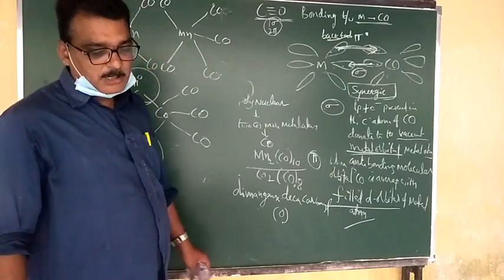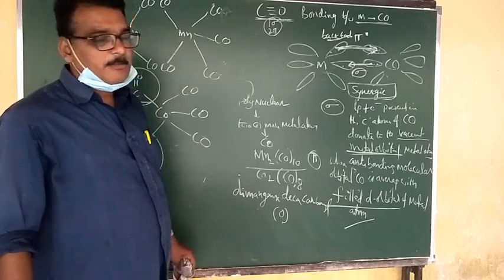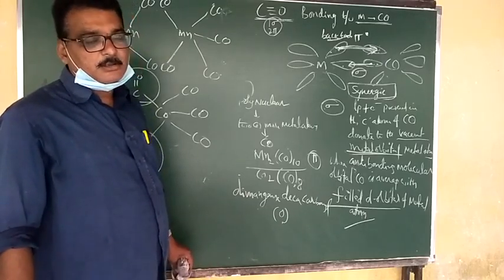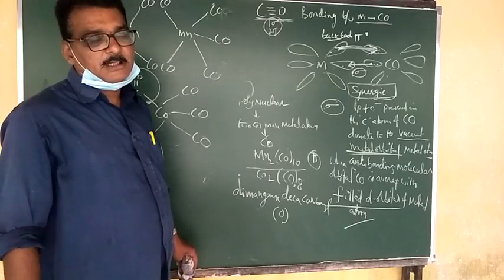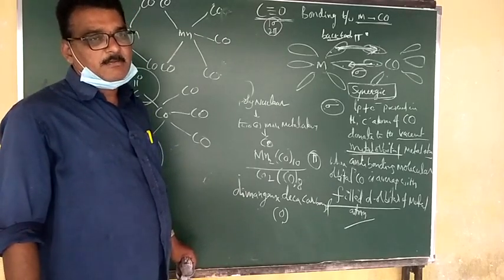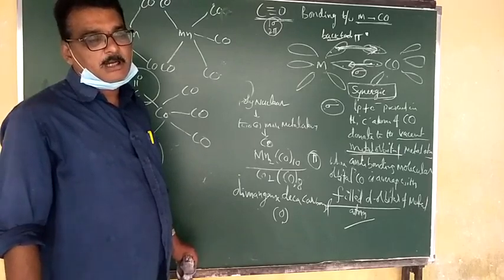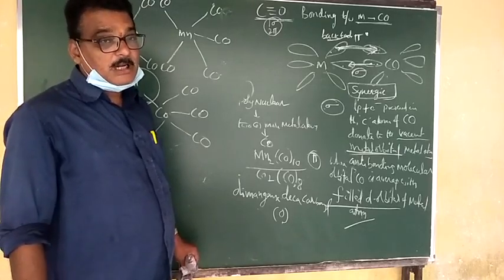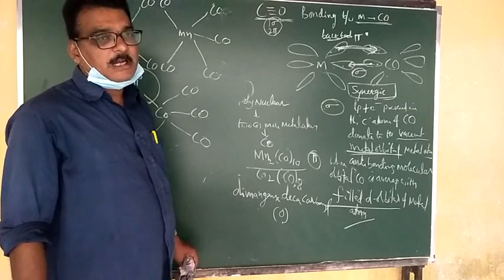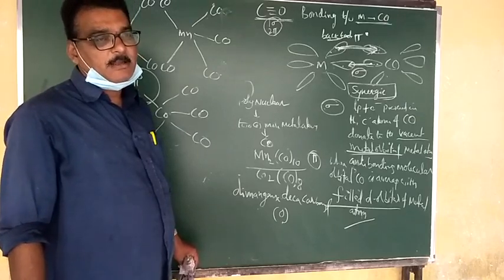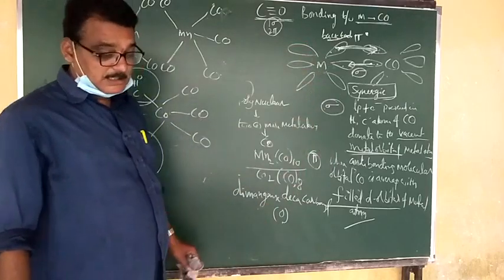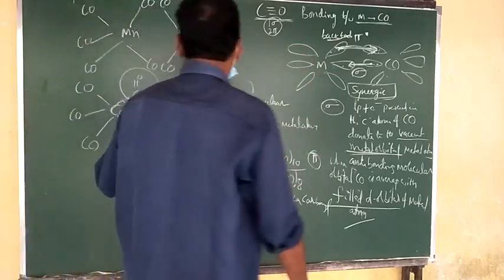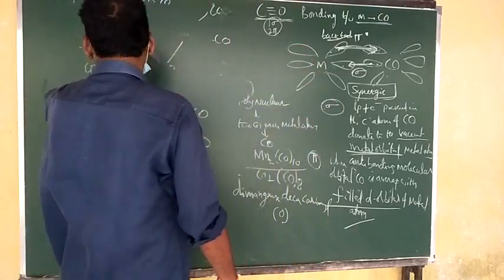It involves a sigma and a pi bond. Sigma bond means the lone pair of electrons present on the carbon atom of carbon monoxide is donated to the metal's empty orbital. The second one is the anti-bonding molecular orbital of carbon monoxide, which overlaps with the filled d orbital of the metal to form a pi bond. Anti-bonding molecular orbital means pi star. This effect is known as the synergic effect.